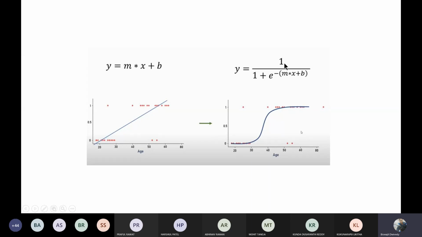So what happens here is that we give this straight line as an input argument to this sigmoid curve. Instead of z, you can see mx + b is there. That means whatever straight line we form in the linear regression algorithm is fed as the input to this sigmoid curve, and it is used as the argument for the sigmoid curve. Whatever curve we obtain is used for our final prediction purpose, or you can say classification purpose.